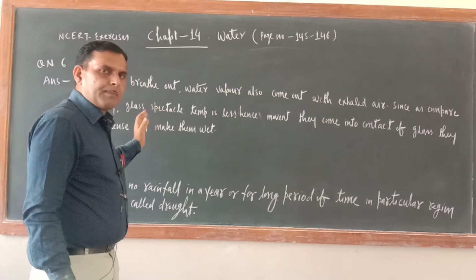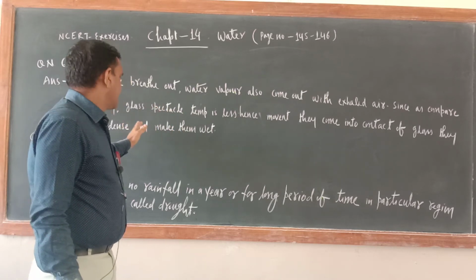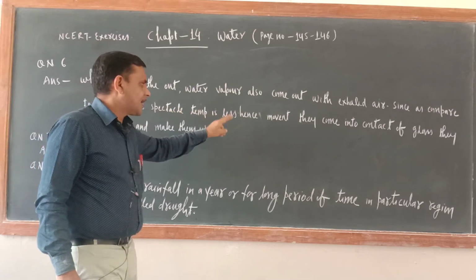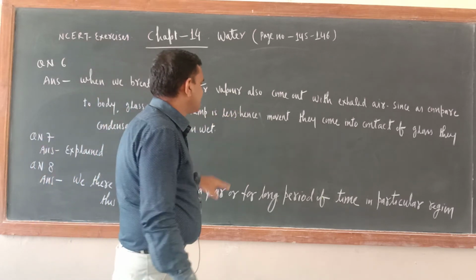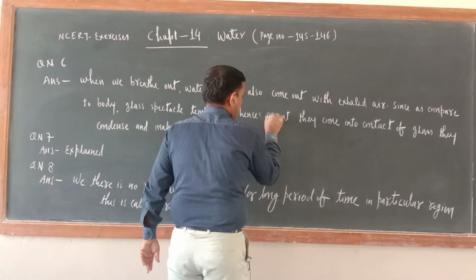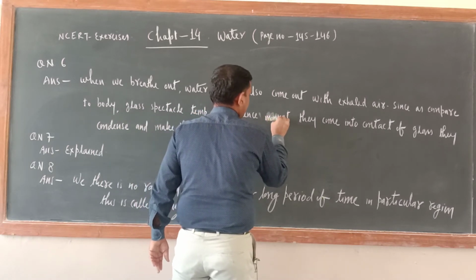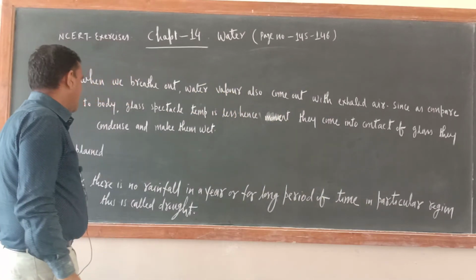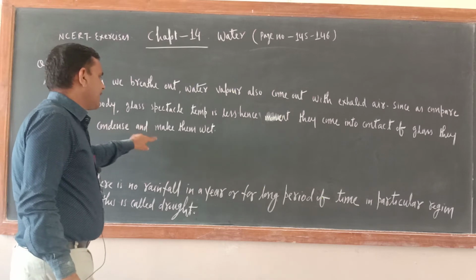Since compared to the body, the glass spectacle temperature is less, the vapor comes into contact with the glass, condenses and makes it wet.